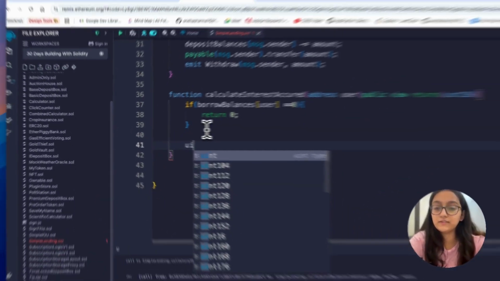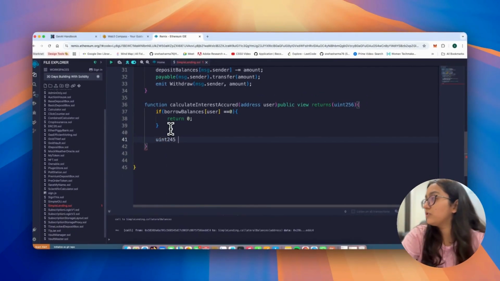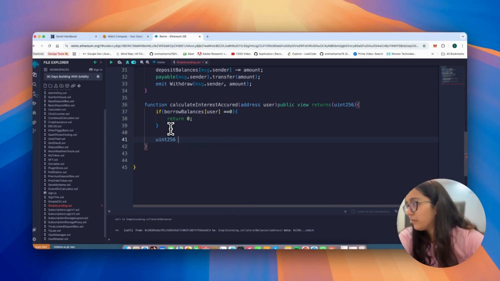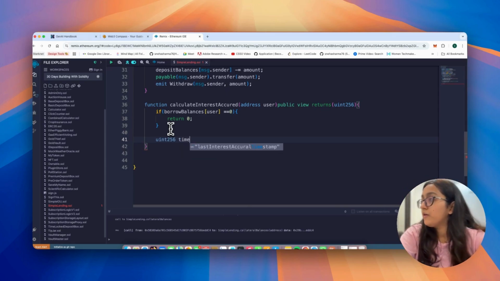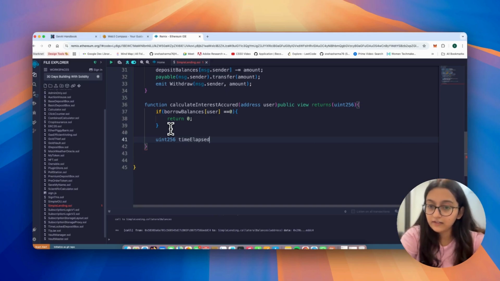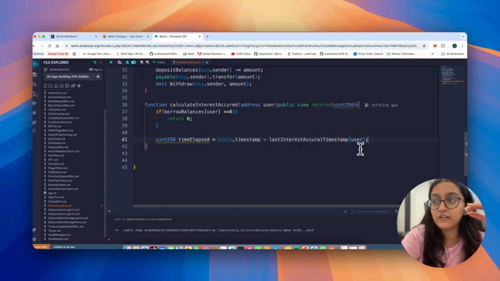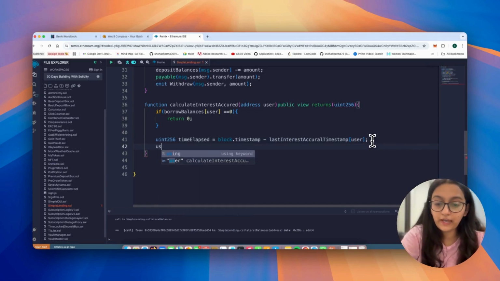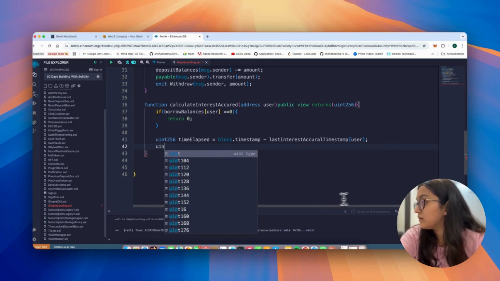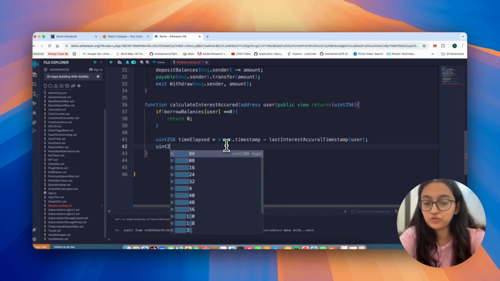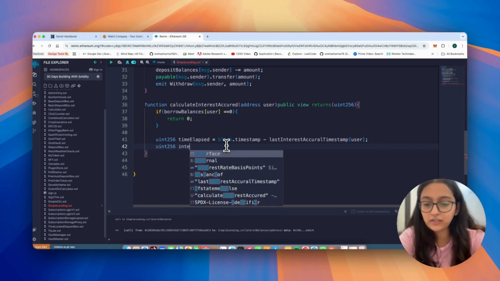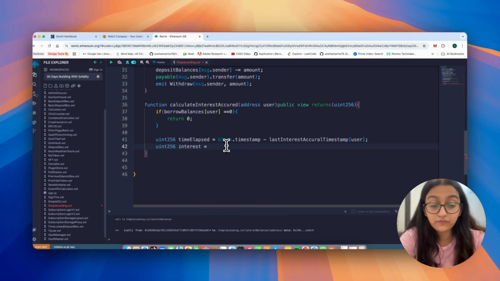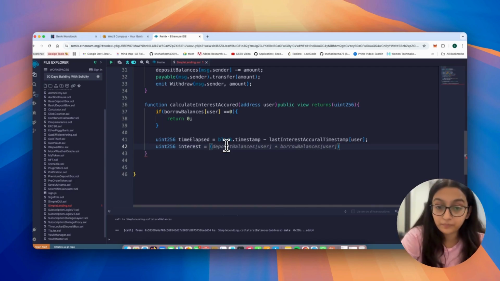Else what you have to do is you would say uint, why am I writing some random numbers? So we're saying for time elapsed, right? We need to calculate. So we say block.timestamp minus the last interest accrual timestamp of the user. And for calculating the interest, uint256, we will say interest is equal to, now we have put 5% as the rate.